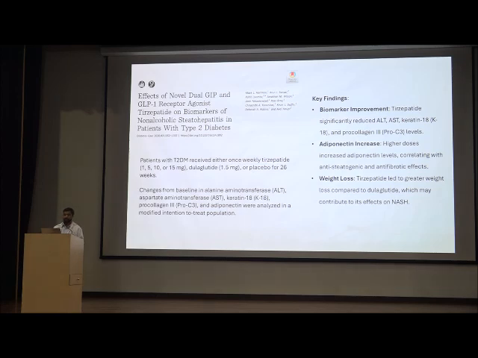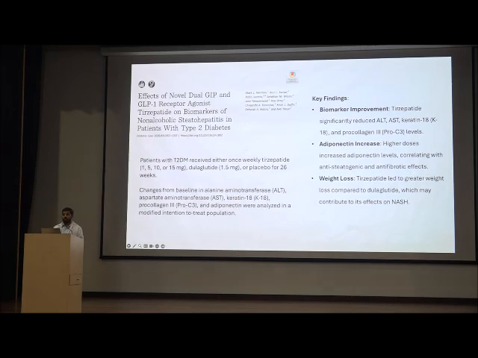Coming to the next study, the effect of the novel dual GIP and GLP receptor agonist tirzepatide on the biomarkers of NASH with diabetes. Patients with diabetes received either once weekly tirzepatide 1, 5, 10, 15 milligram or dulaglutide versus placebo, and they looked at changes from baseline in biomarkers including ALT, AST, keratin 18, procollagen, and adiponectin.